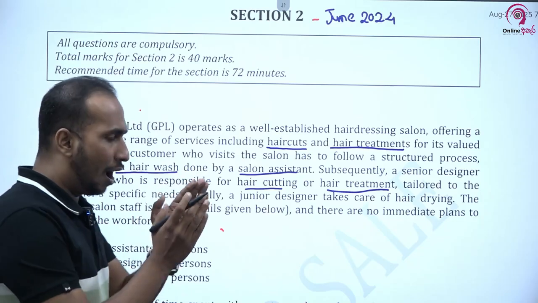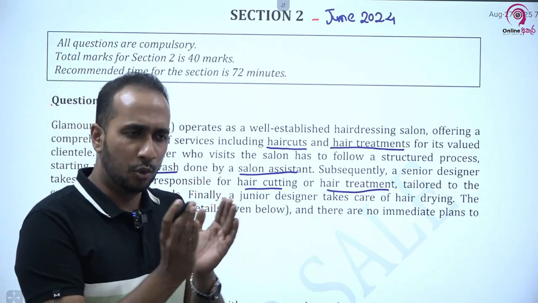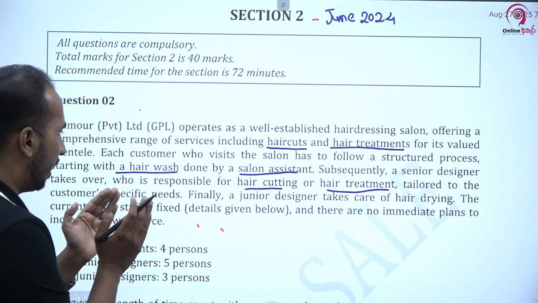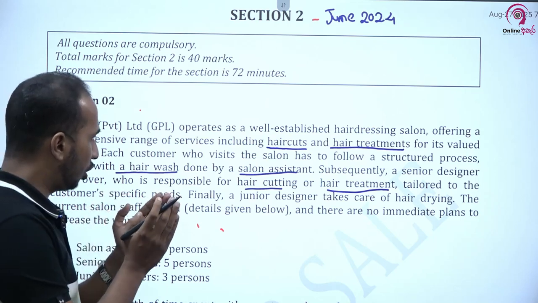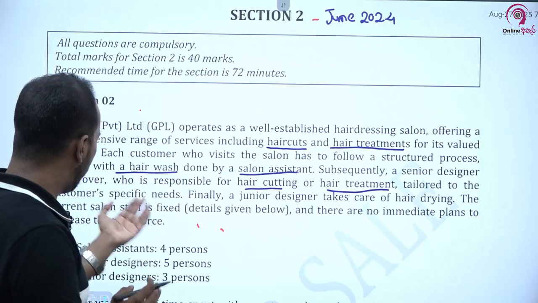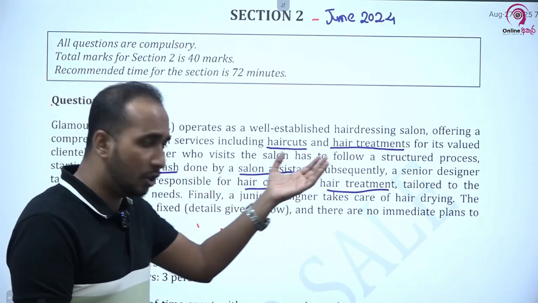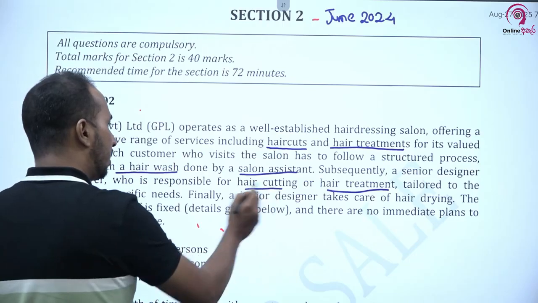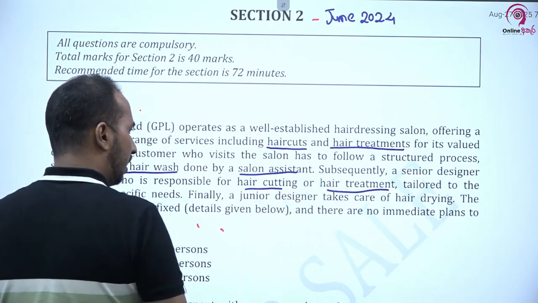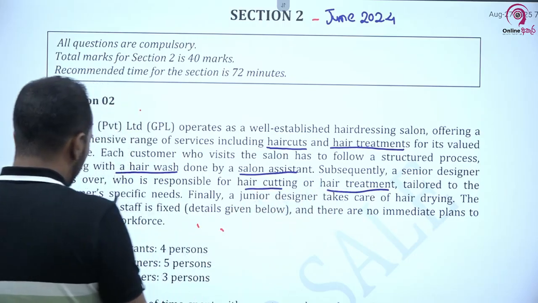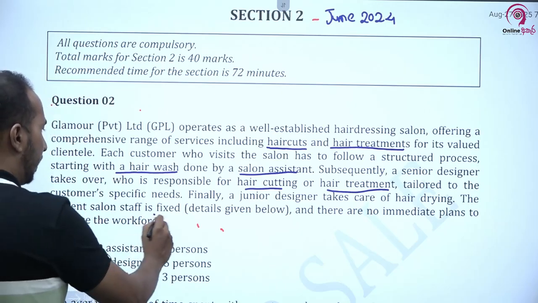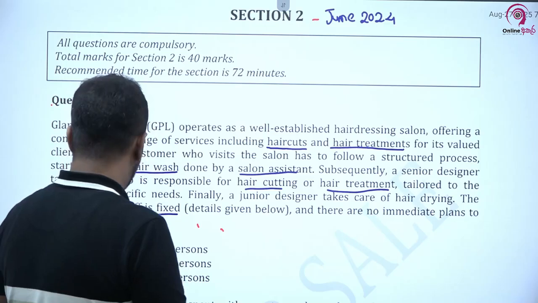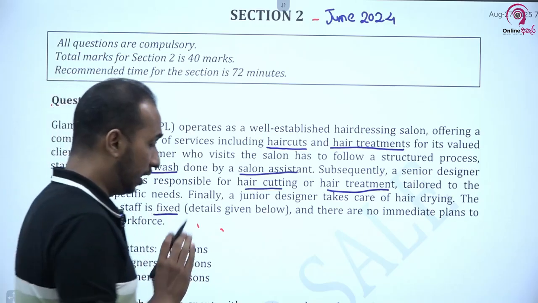Finally, see how the labor is utilized. The salon assistant does the hair washing, then the senior designer takes care of the hair cutting or hair treatment, and finally a junior designer takes care of hair drying. The current salon staff is fixed. There is a fixed staff, details given below, and there are no immediate plans to increase the workforce.